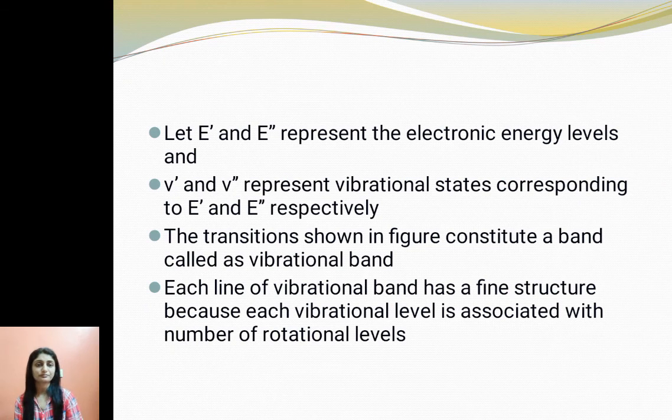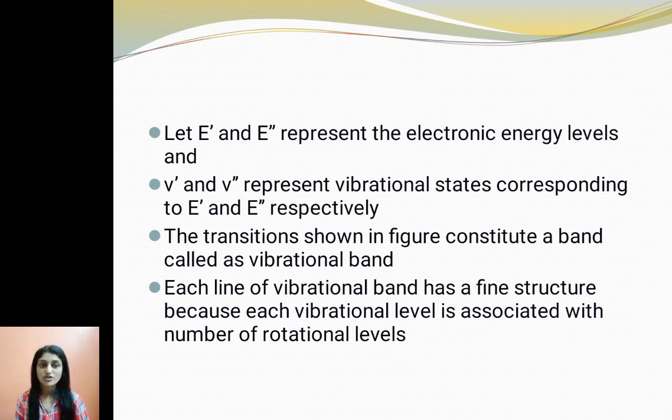So we had two energy levels, one E dash and one E double dash above, and corresponding to E dash we had a number of vibrational energy levels. Corresponding to E double dash we had a number of vibrational energy levels, and the transition was taking place from one vibrational state to another vibrational state of different electronic energy levels.